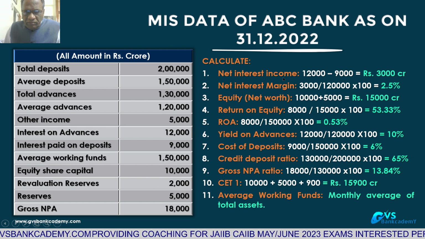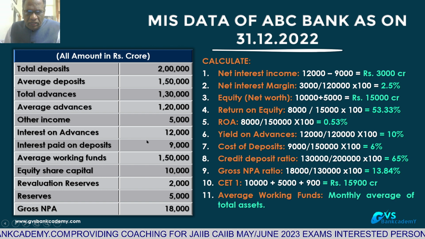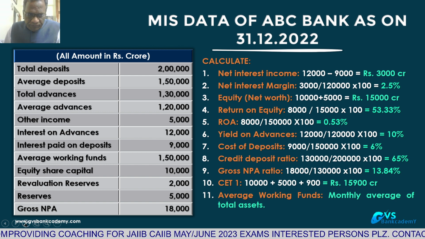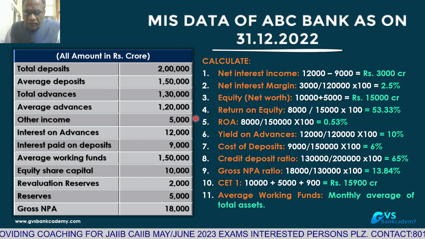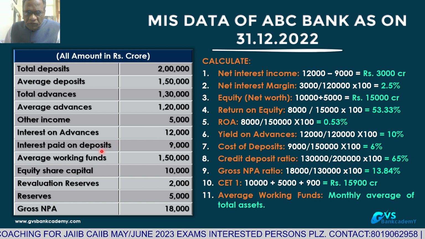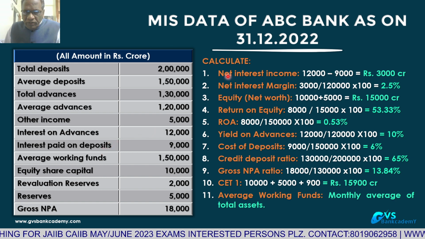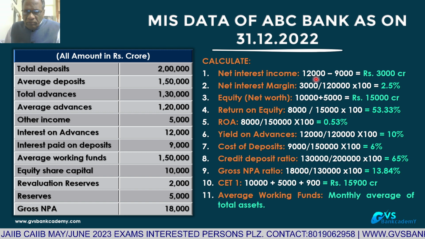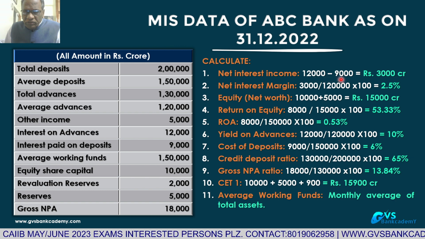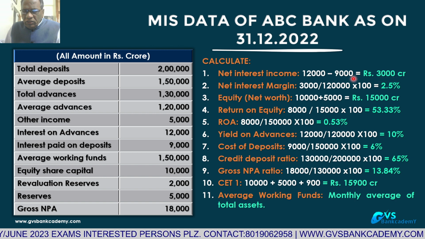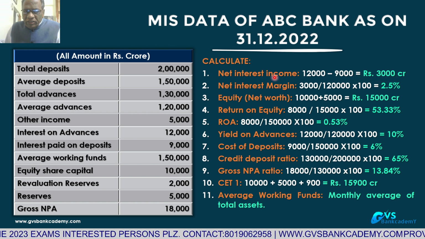Net interest income is equal to interest on advances 12,000 crores minus interest paid on deposits 9,000 crores, that is 12,000 minus 9,000, which is 3,000 crores. 3,000 crores is the net interest income for that period.